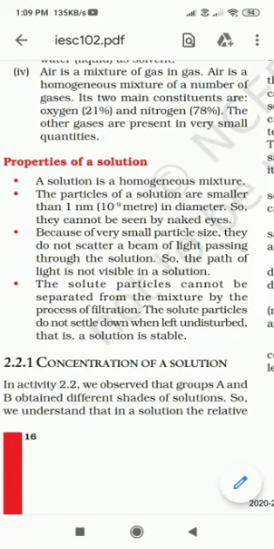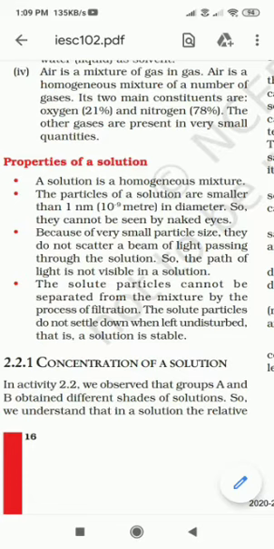The solute particles cannot be separated from the mixture by the process of filtration. We know how the solution is made. Solution is made by adding solute into the solvent. These solute particles, we cannot separate from the solvent just by the filtration process. Even by filtration, it does not separate.